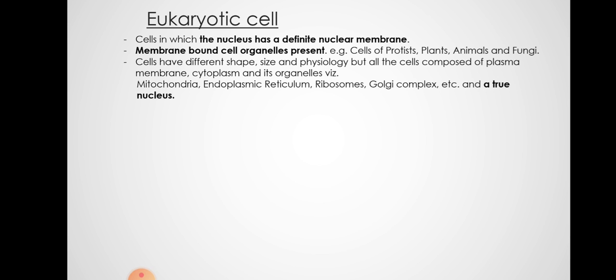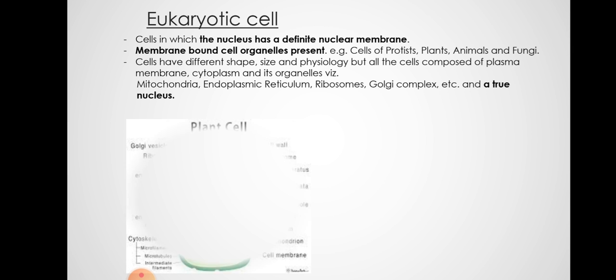Prokaryotes are the ones which do not have a true nucleus, and protists are the primitive eukaryotes or unicellular eukaryotes like amoeba and paramecium. Plants, animals and fungi are also eukaryotic cells. Again, here you can see the different shape, size and physiology of the cells, but they all are delimited by plasma membranes. They have cytoplasm and organelles like mitochondria, endoplasmic reticulum, ribosomes, Golgi complex, and a true nucleus.